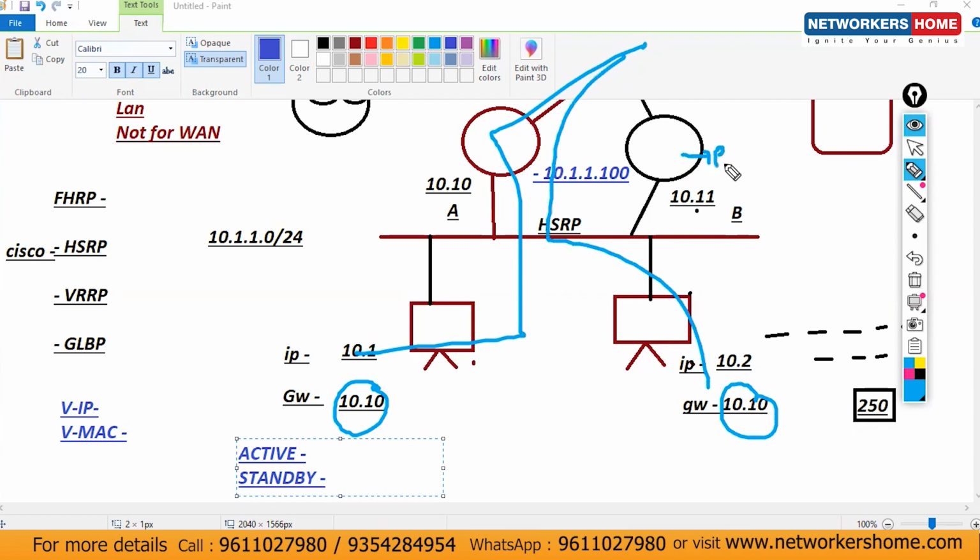This router I'm using what? As a backup or not? This is for the backup. So this router state, this router is known as a, what is the state? Standby state. And router is going via where? Here. So this router is what? Active.